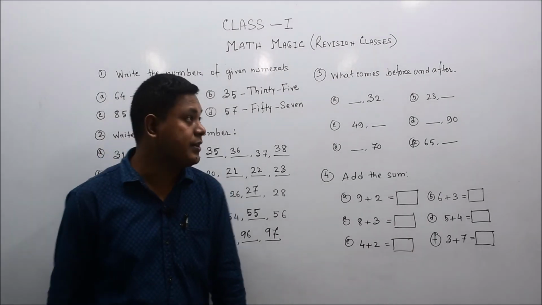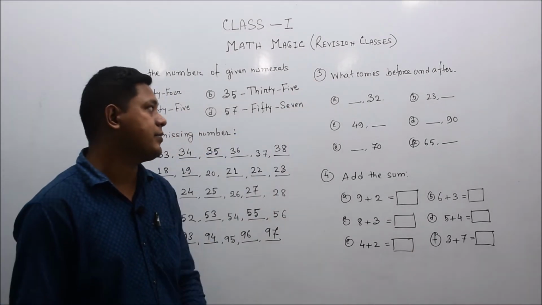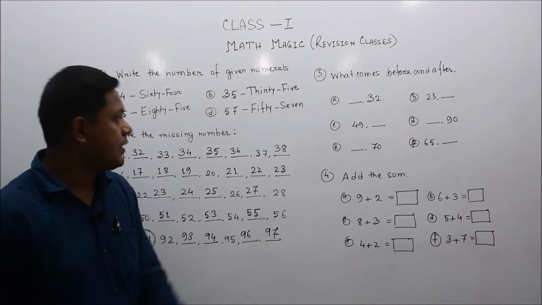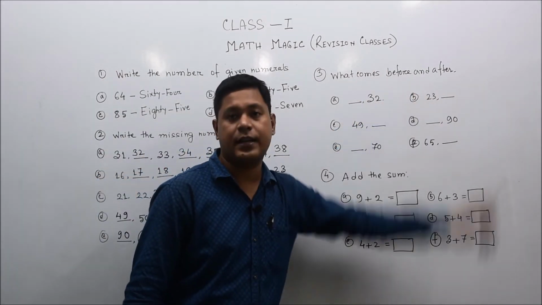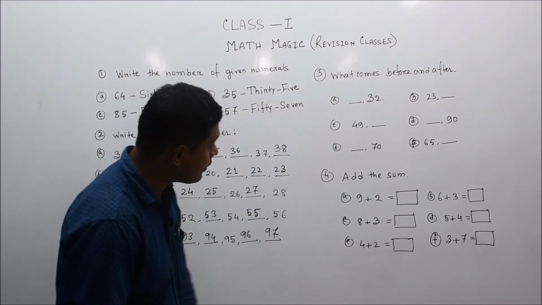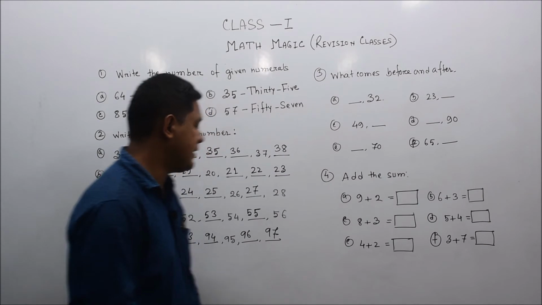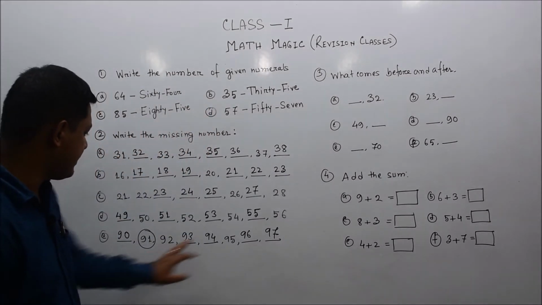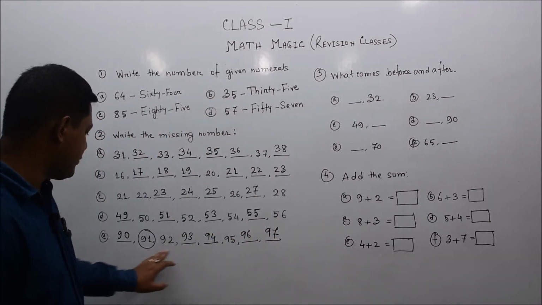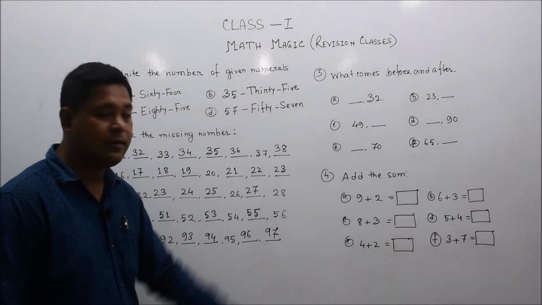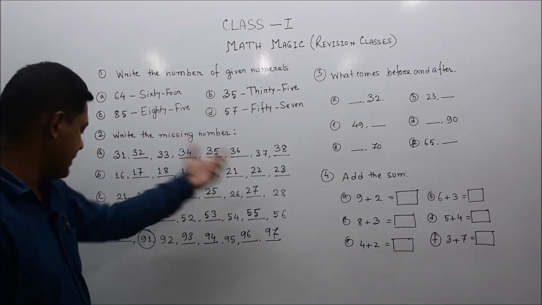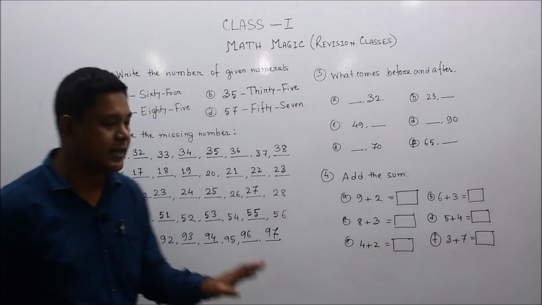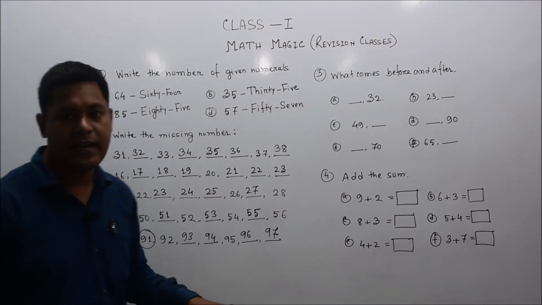Okay, dear students, let's proceed to the next question. Number 3, what comes before and after? The words given here are before and after. Which number will come before and after? The same as the pattern given here. So many numbers are here, 1, 2, 3, 4, 5, 6, 7, 8 numbers. That means total missing and given numbers is 8 in a line.